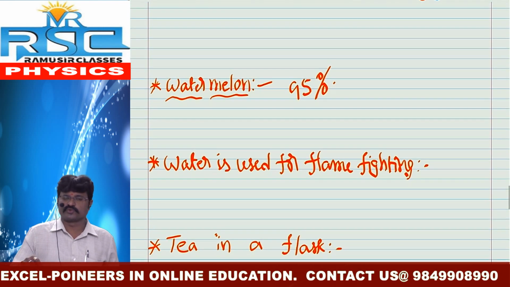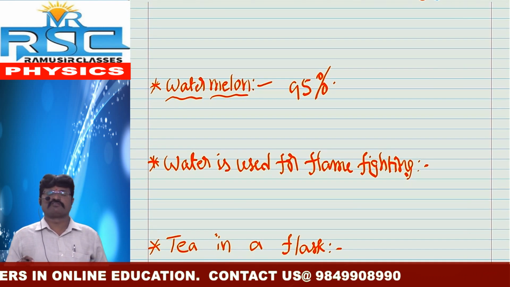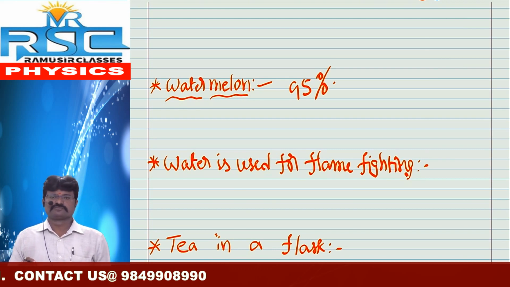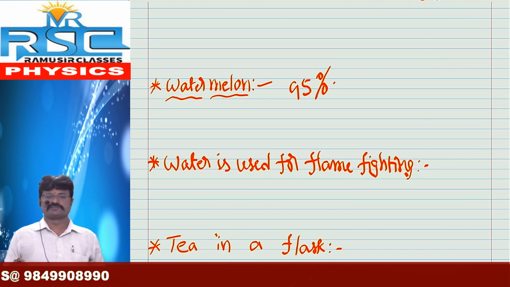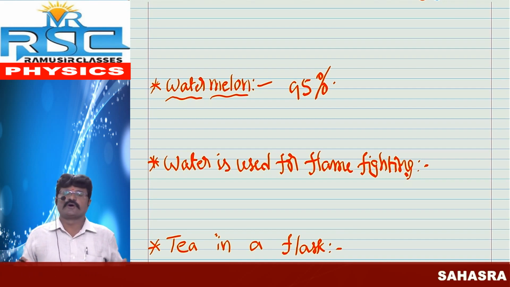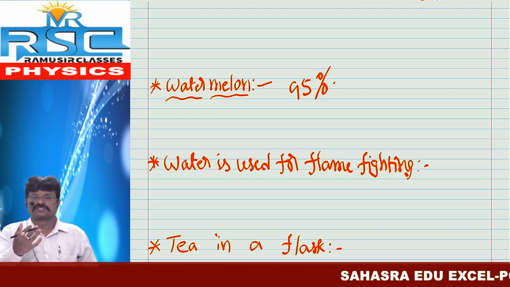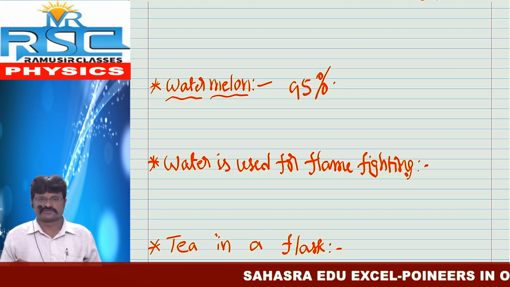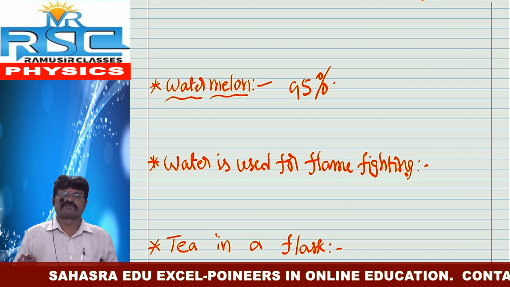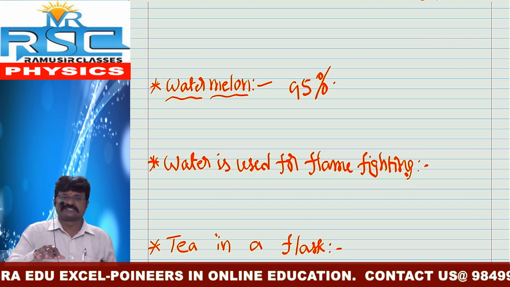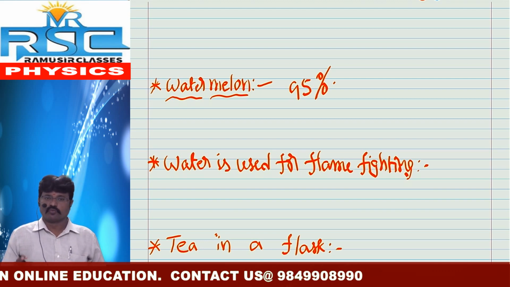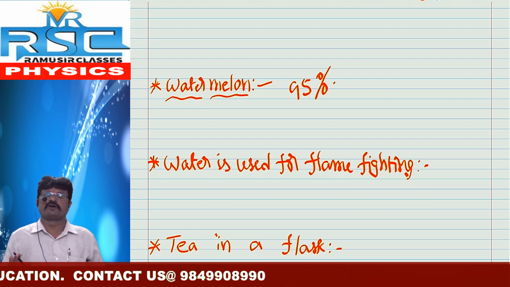How is it possible to explain? What is the mechanism involved in watermelon? For example, you take watermelon and some other fruits and place them in the fridge. After half an hour or 1 hour, you open it and take them out. After 10 or 15 minutes, go and touch these fruits. Which fruit maintains coolness? Only watermelon maintains coolness for a long time.